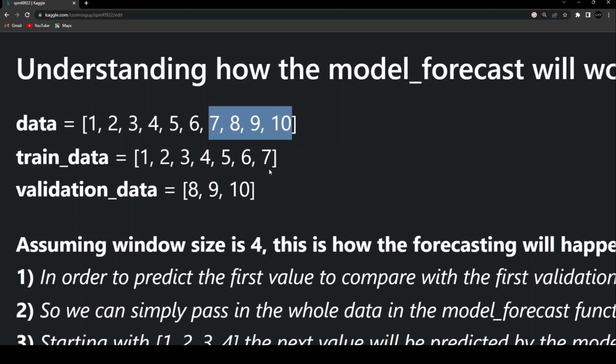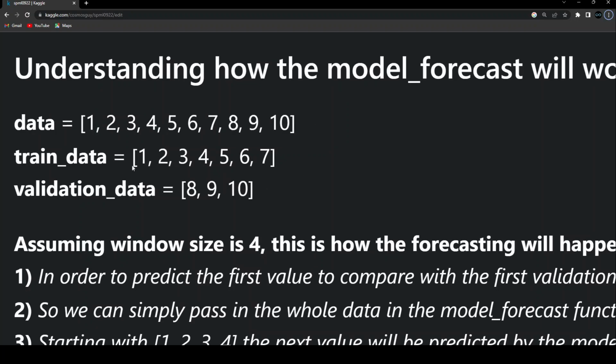Now that value, we don't have any respective value in the validation data. And that's why we cannot compare that last value that our RNN forecaster will be generating. We will not be able to compare it with this validation data set. So the basic idea over here is, after passing this whole data set into that RNN forecaster, it's going to give me the whole prediction based on this data.